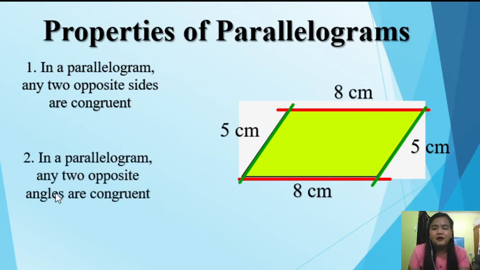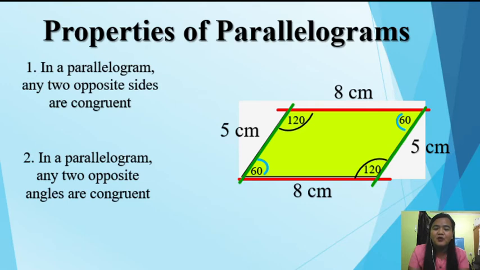Next, let us proceed to the second property. In a parallelogram, any two opposite angles are congruent. Meaning to say, given this angle, kung yan yung angle, ang opposite angle niya ay ito. Okay. Another pair, kung yan yung isang angle, ang opposite angle din niya ay yun. So, sabi nila, or sabi natin, opposite angles are congruent. Meaning to say, if this measures 120 degrees, its opposite angle measures also 120 degrees. Then another pair of opposite angles, if this is 60 degrees, its opposite angle is also 60 degrees.